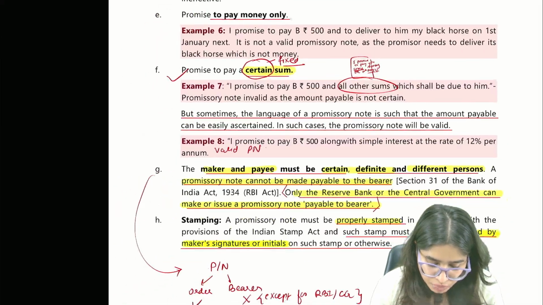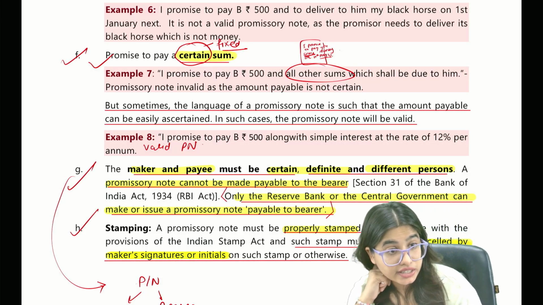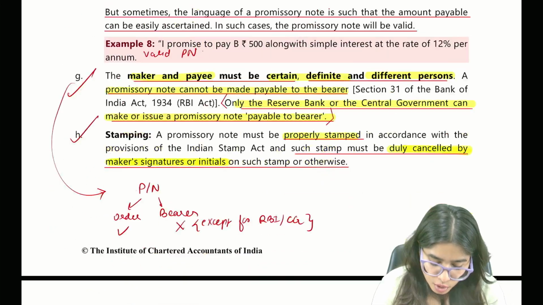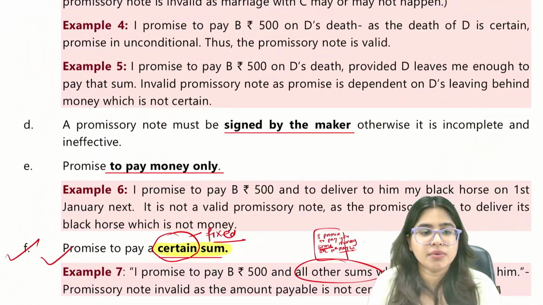So we are done with how many points? Point number F, point number G, and point number H. We are doing the characteristics or features of a promissory note. The three more features are left.